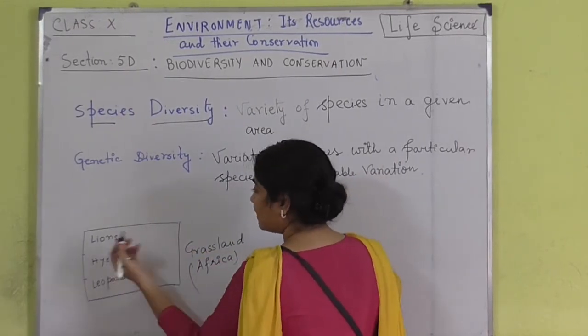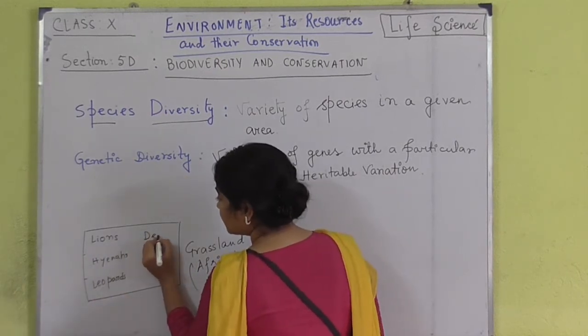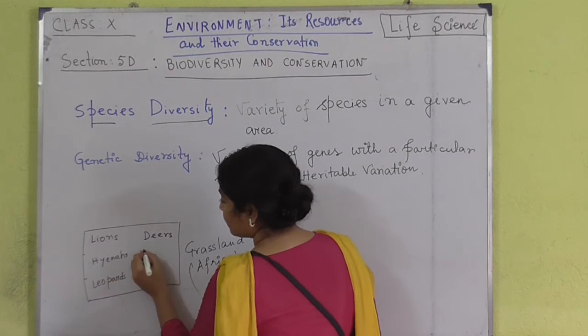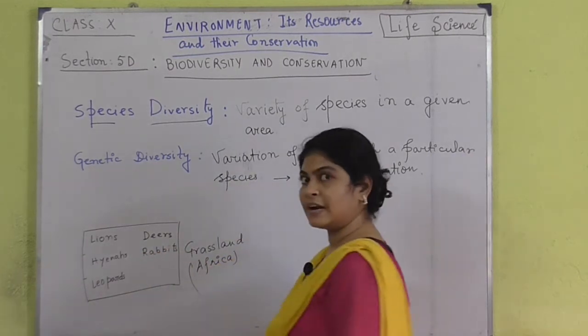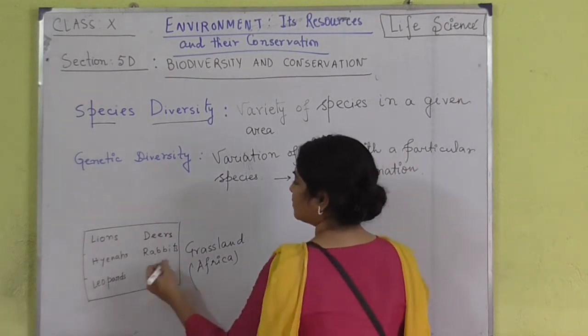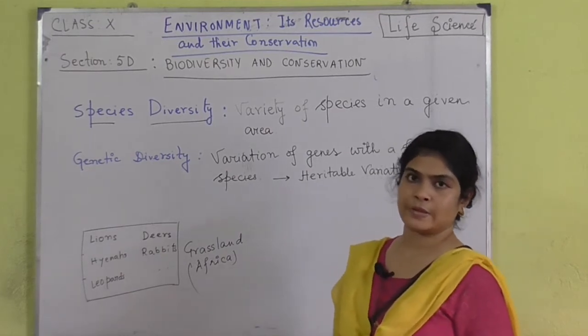And the food can be different, like there can be different types of deer, there can be rabbits, there can be other types of herbivores as well.